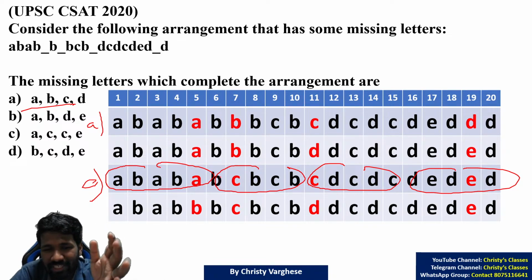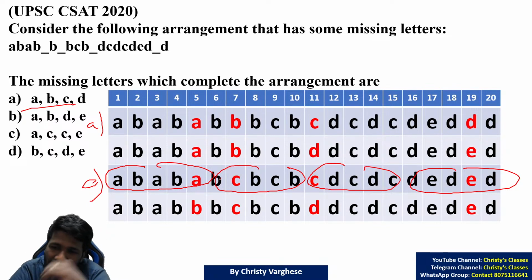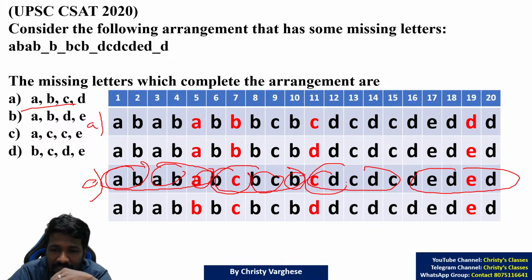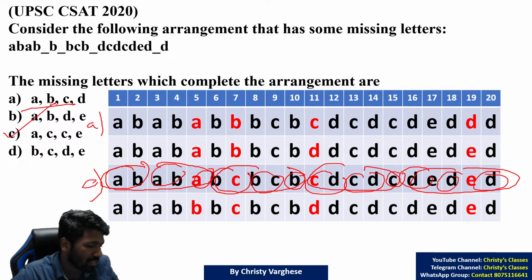AB, AB, A, BC, BC, B, CD, CD, C, DE, DE, D. So AB, AB repeated, then again A. BC, BC repeated, then again B. CD, CD repeated, then again C. DE, DE repeated, then again D. So clearly option C is the correct answer. Other options, please try yourself.